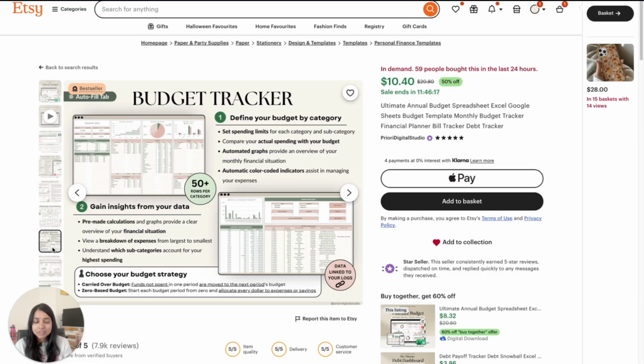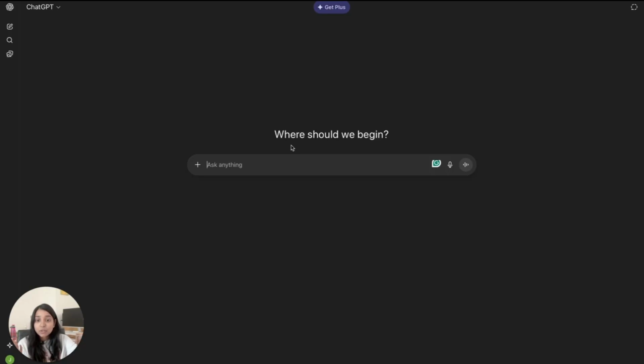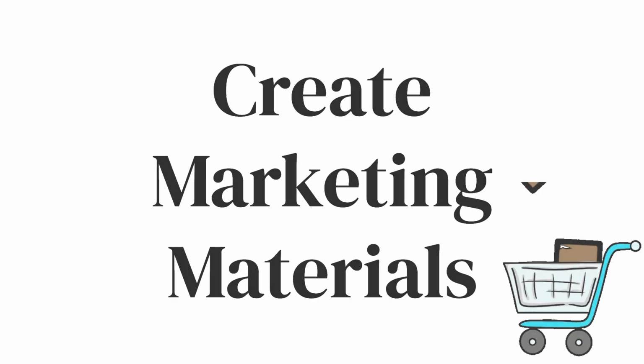It is expensive, and sometimes even after all the fees you might not get a lot of profit. Eventually, you might want to switch to something more organic like Gumroad and draw your crowd through social media and stuff like that. So those are the places that you can house your digital products. Finally, we're going to end back in ChatGPT. This time, it's about creating your marketing materials.